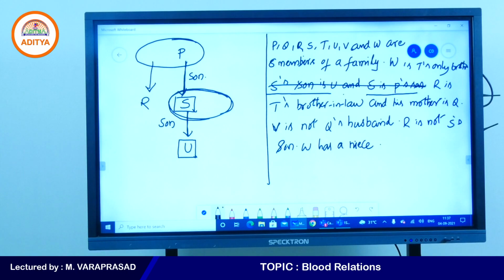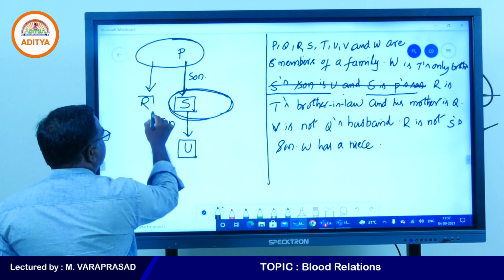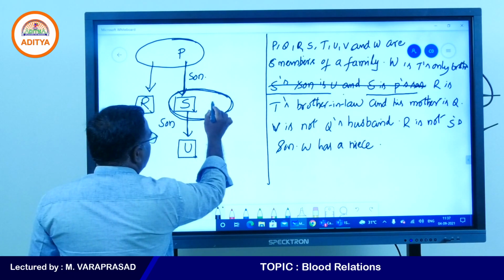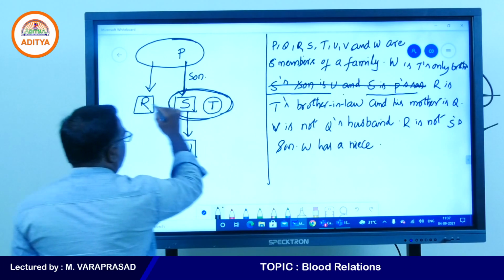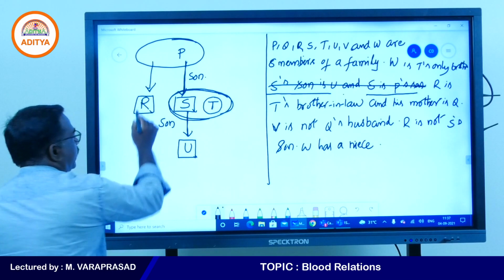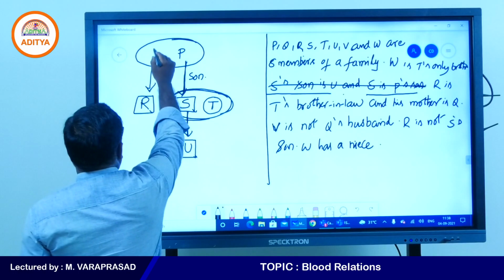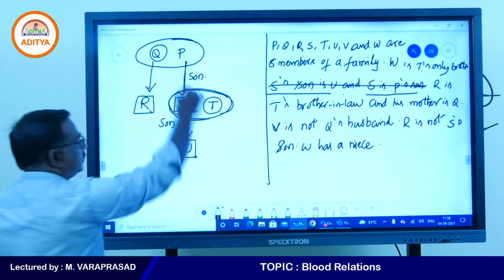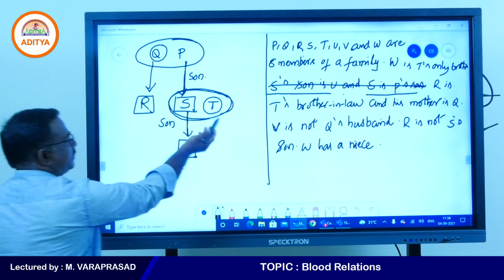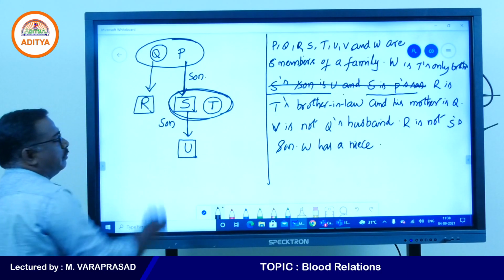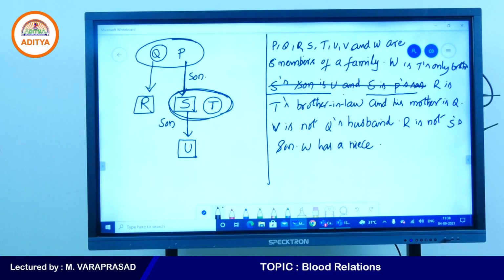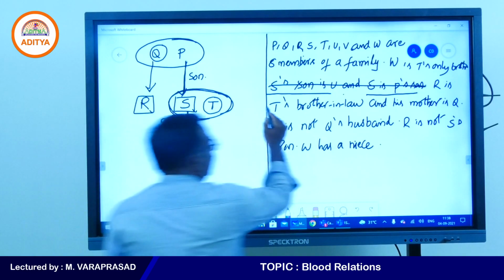Yes, next one. R is T's brother-in-law, and his mother is Q. Mother. Yes. Next one. This point we have completely used.